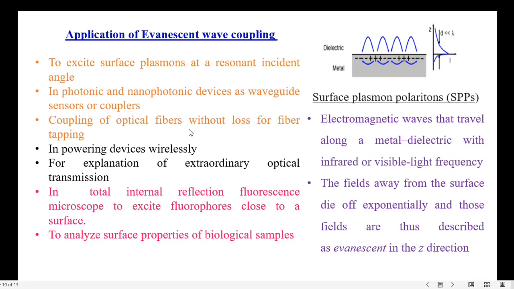Then coupling of optical fibers without loss for fiber tapping in powering devices wirelessly. For explanation of extraordinary optical transmission. Also, in total internal reflection fluorescence microscopy to excite fluorophores close to a surface. The last one is to analyze surface properties of biological samples. These are a few applications of evanescent wave coupling.